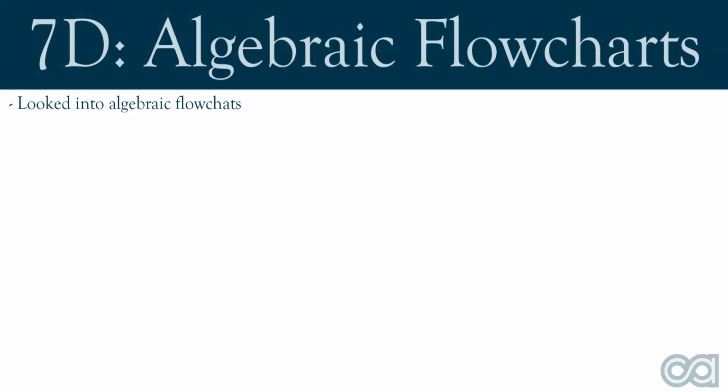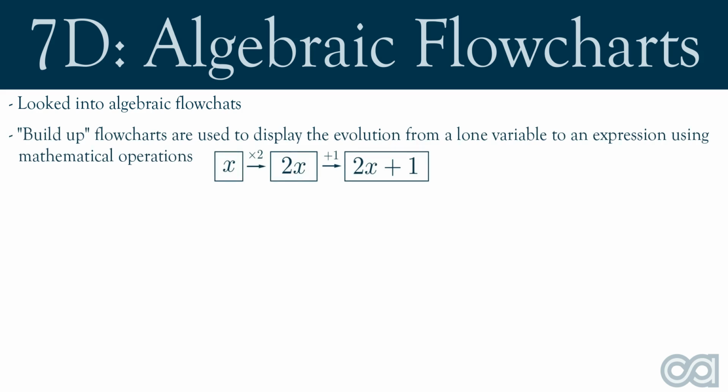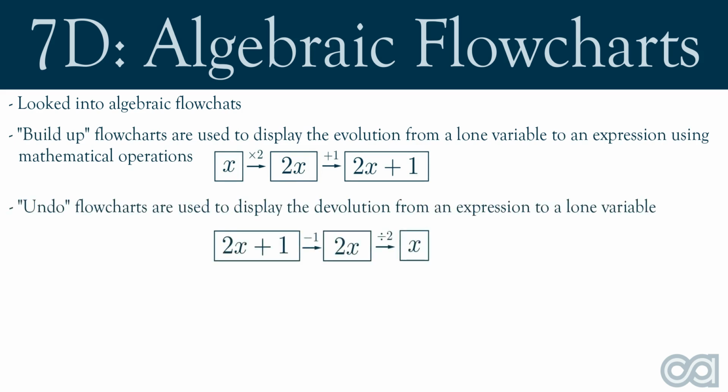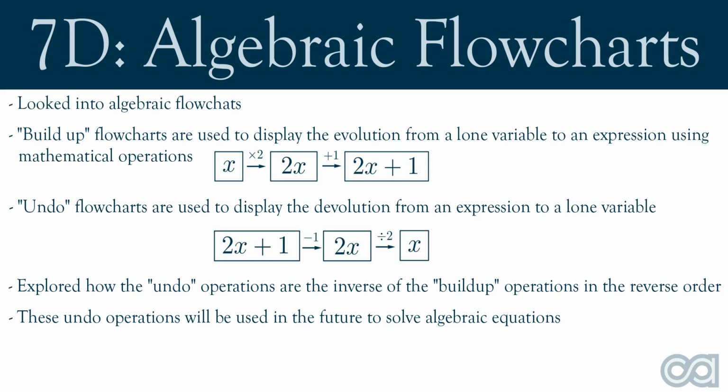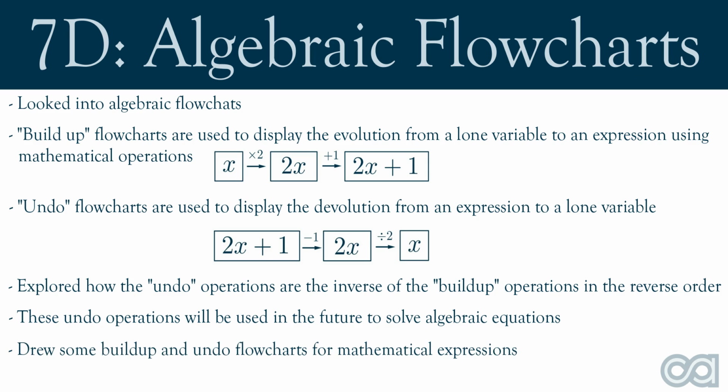Alrighty, let's summarize what we've learnt today. In this video, we looked into algebraic flowcharts. Build-up flowcharts are used to display the evolution from a lone variable to an expression using mathematical operations. Undo flowcharts are used to display the devolution from an expression to a lone variable. We explored how the undo operations are the inverse of the build-up operations in the reverse order. These undo operations will be used in the future to solve algebraic equations. Finally, we drew some build-up and undo flowcharts for some mathematical expressions.